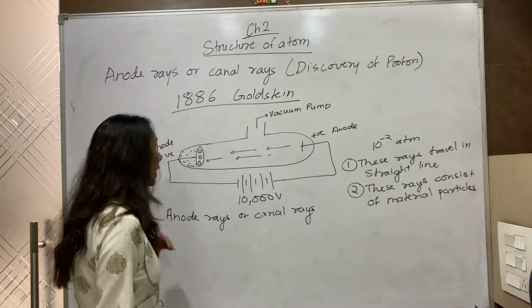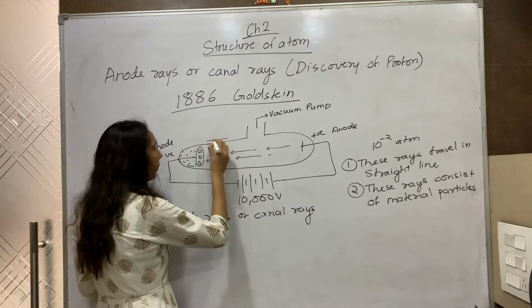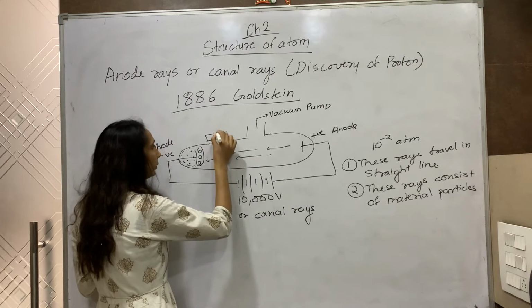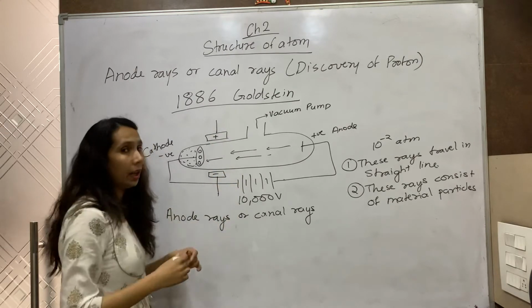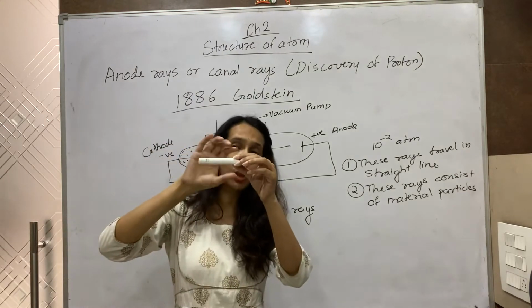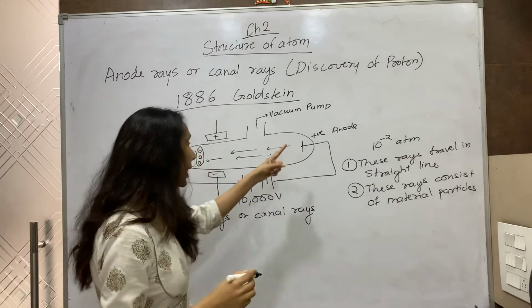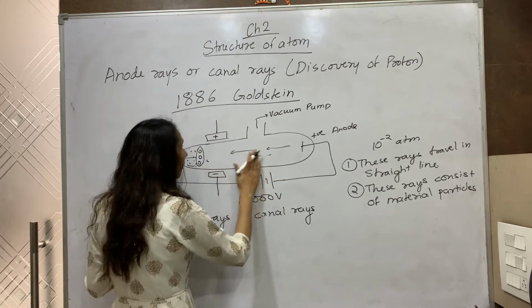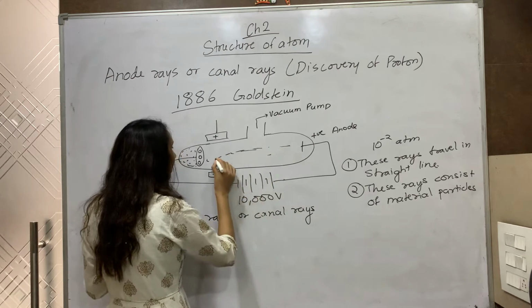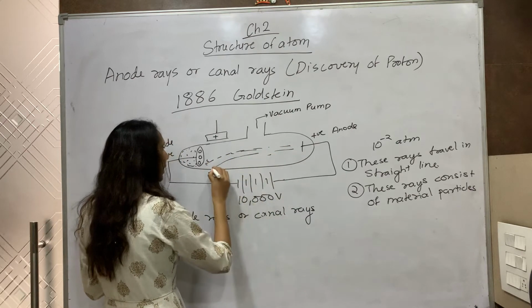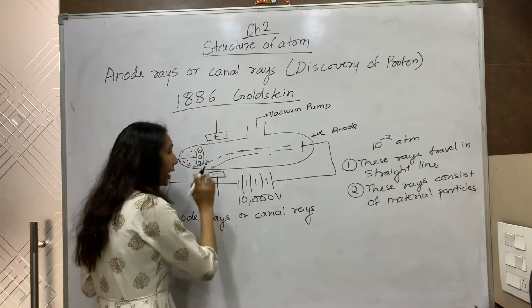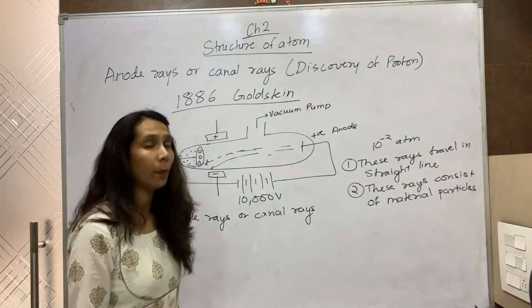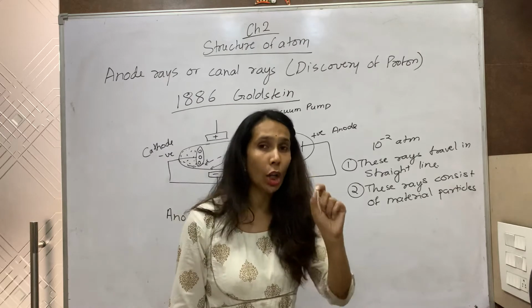It was seen that when an electric field was applied outside this tube, with this the positive electrode and this the negative electrode, these anode rays were deflected towards the negatively charged plate. This showed that they are made up of positively charged particles.